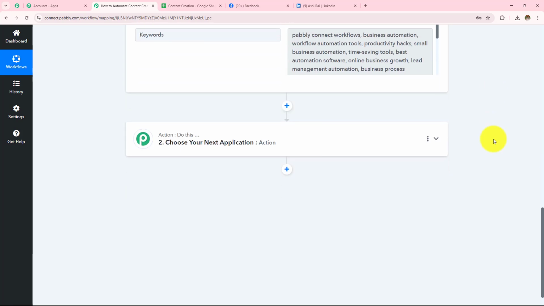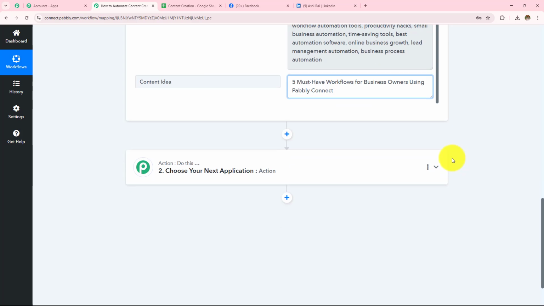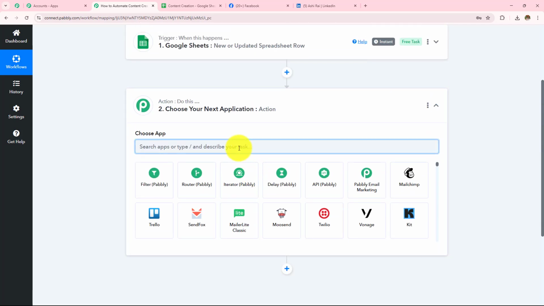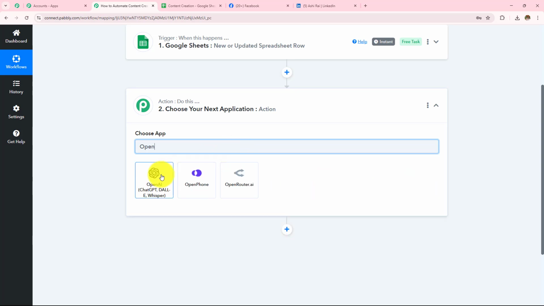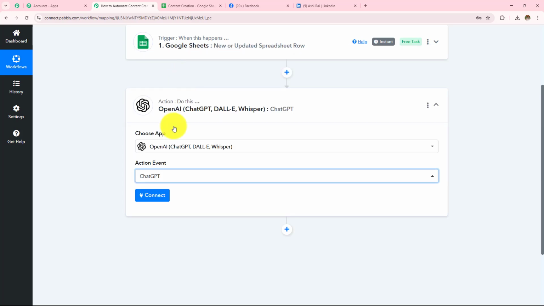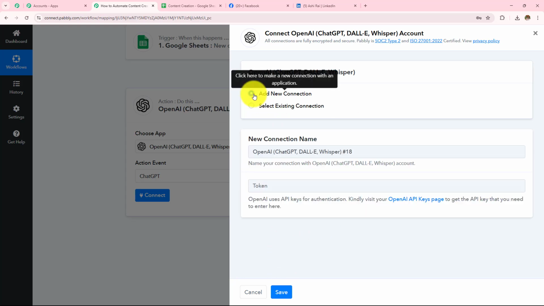Now moving on to the next step, as soon as I capture the content idea in my workflow, I want to generate content on that. For that, I am going to use an AI agent, OpenAI. So here in my action application, I am going to take OpenAI. And then in my action event, I am going to take ChatGPT and then click on Connect. If you have an existing connection, go with Save. If you don't have one, click on Add New Connection.